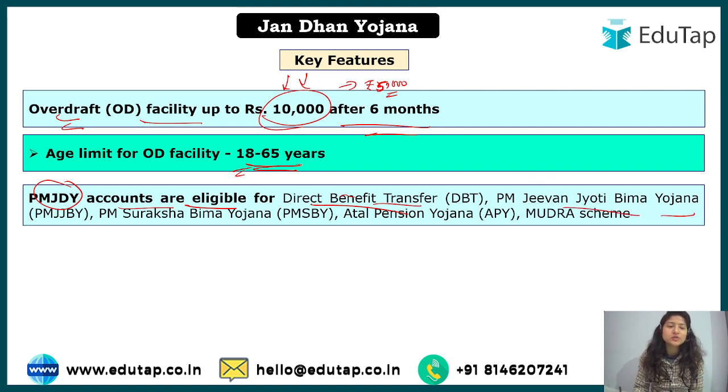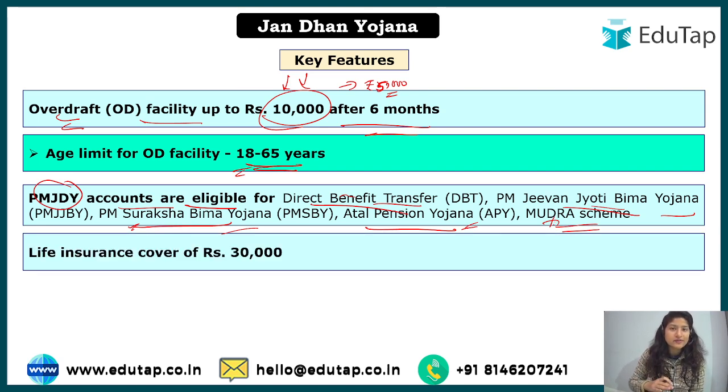PM Jeevan Jyoti Bima Yojana, Suraksha Bima Yojana, Atal Pension Yojana, and these all are your social security schemes, right? Two are your insurance schemes, Jeevan Jyoti and Suraksha Bima. These are your accidental coverage as well as natural death schemes, the insurance that you'll get under that with minimum premium. Atal Pension Yojana is for your pension safety, and what is Mudra Yojana? With the help of Mudra Yojana you can take a loan at good credit, and you don't have to give any collateral in case of the Mudra scheme. If you have already read about it, you must know. If you have not, you can find that in the playlist of these government schemes.